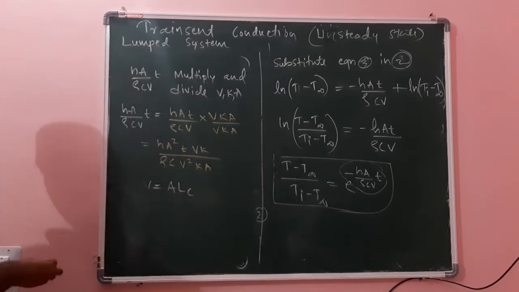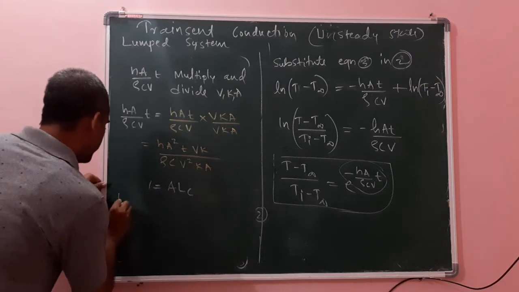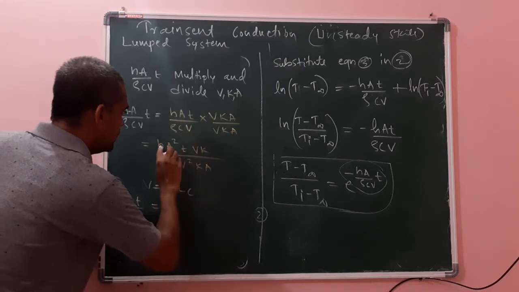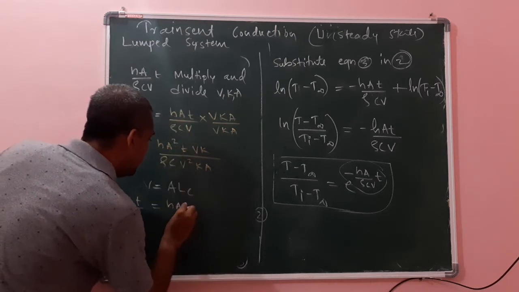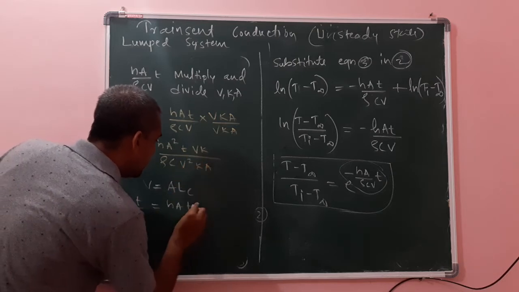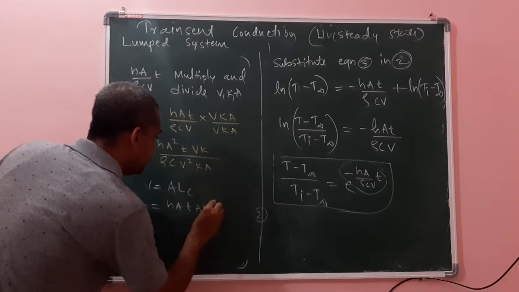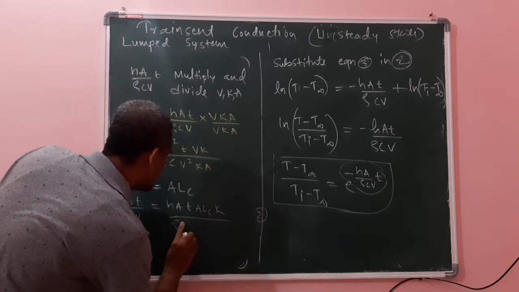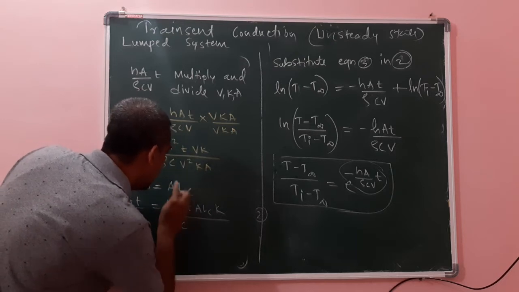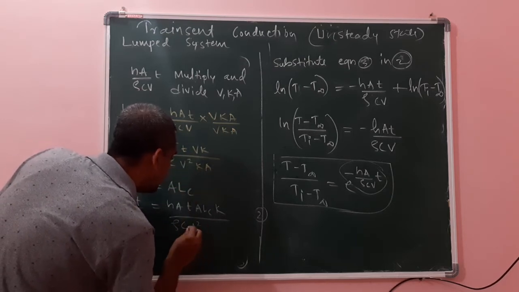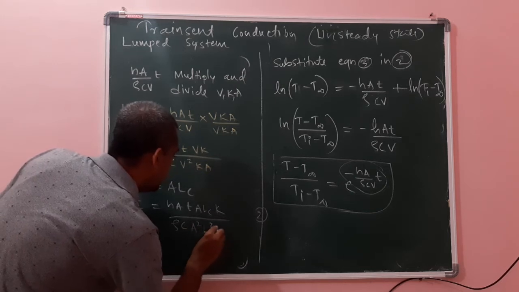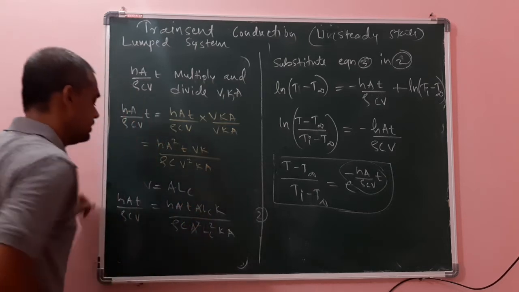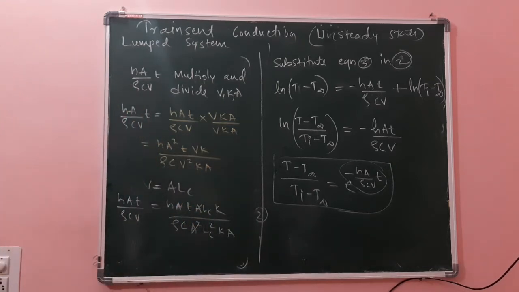If I substitute that here, hA t divided by rho C V equals hA t, instead of V I write A into Lc, into K divided by rho C, instead of V squared I write A squared into Lc squared, into K into A. What happens? This A and A squared will cancel.